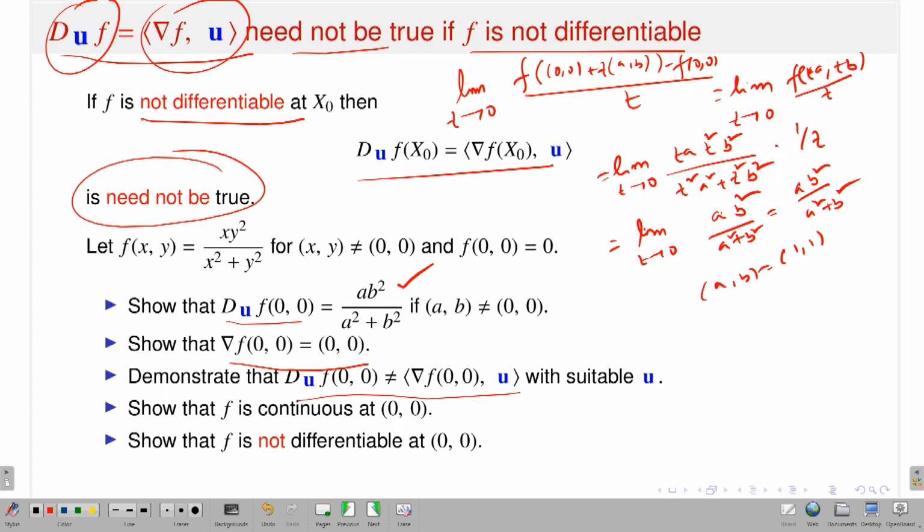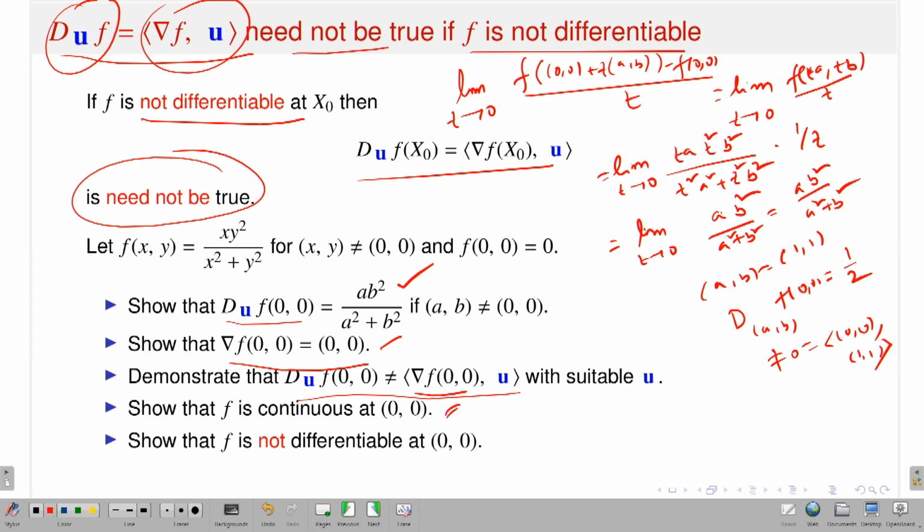Now look at the left hand side. What will be the directional derivative in the direction (a,b) of f at (0,0)? It should be a b squared over a squared plus b squared, with a is 1, b is 1, this should be 1 by 2, half. But what will be the right hand side? The right hand side is the gradient vector. If you calculate, the gradient is the (0,0) vector. If I take the dot product of (0,0) with (1,1), it always gives you 0. So 1/2 is not equal to 0, which means this is not true. So the directional derivative exists in any direction, partial derivatives exist, however, this is not true.